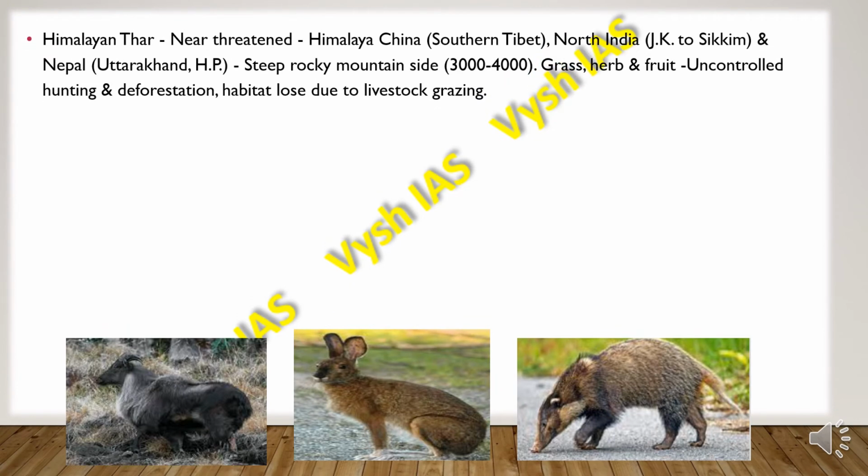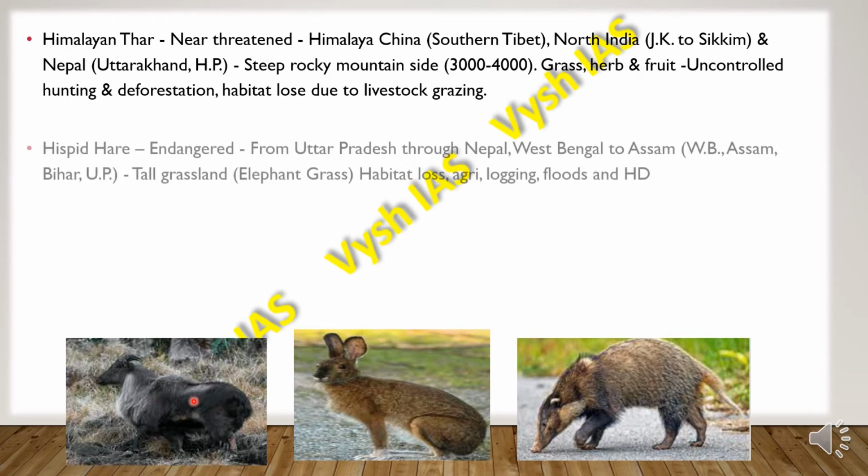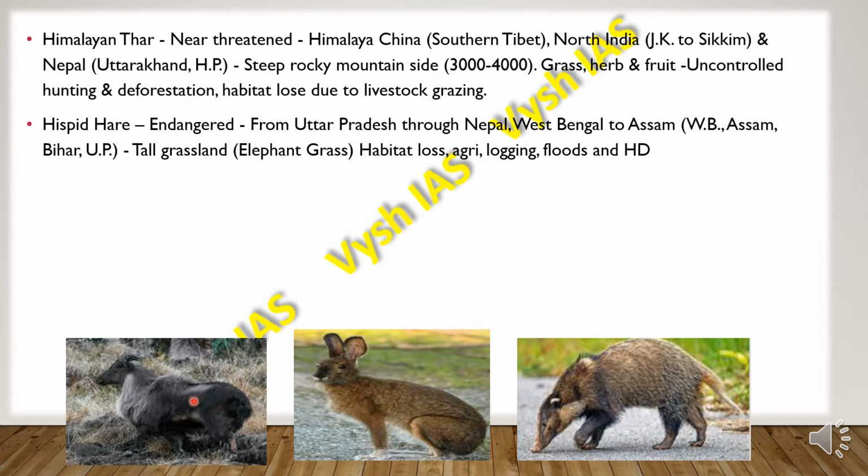Then we have the Himalayan tahr, which is near threatened. They are found in the Himalaya, China, southern Tibet, and then in North India they are found in Jammu and Kashmir to Sikkim, and in Nepal, then also in Uttarakhand and Himachal Pradesh, and then they are found in regions where there is steep rocky mountainside, 3000 to 4000 meters, and also where there is presence of grass, herbs and fruits. The main threat which they face is uncontrolled hunting and deforestation, and also habitat loss due to livestock grazing. Then we have the hispid hare, which is endangered.